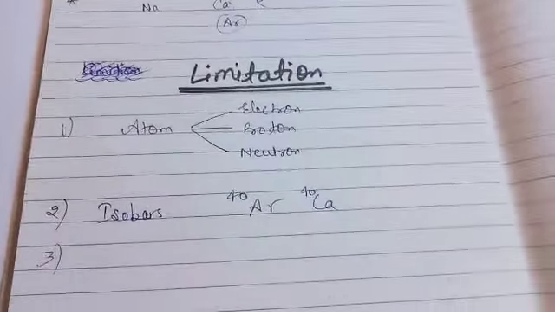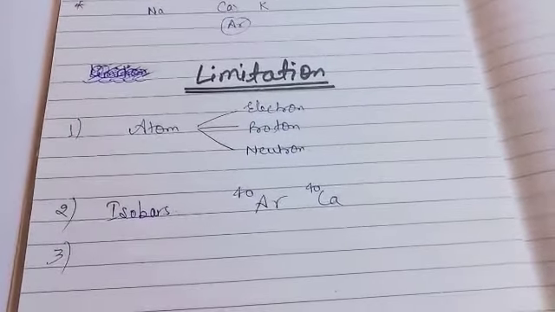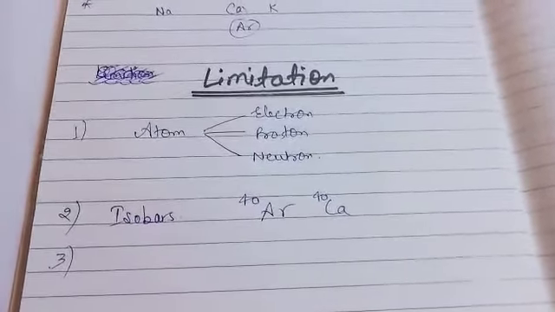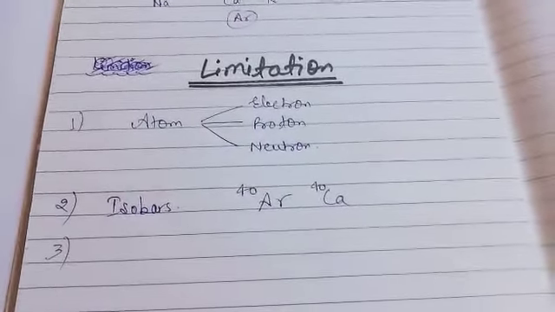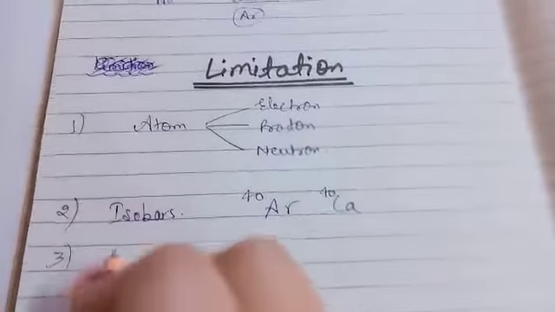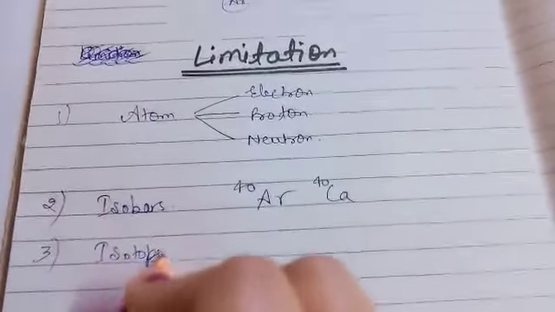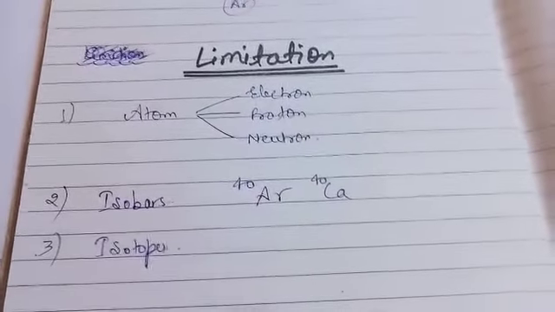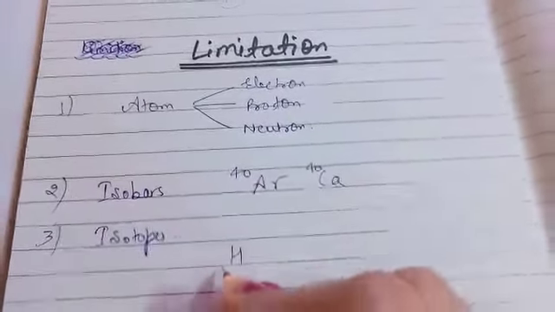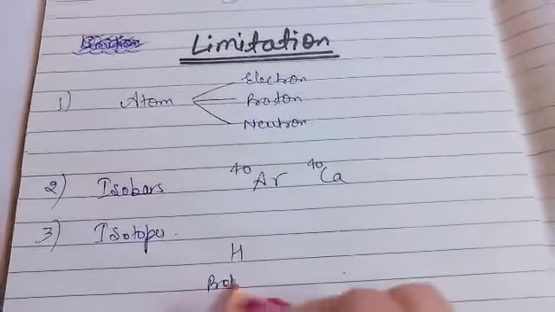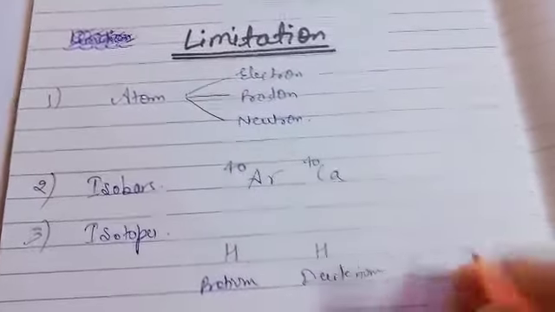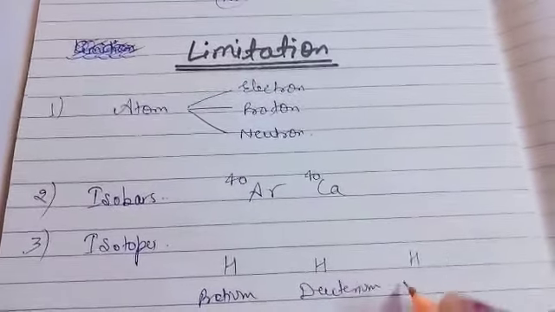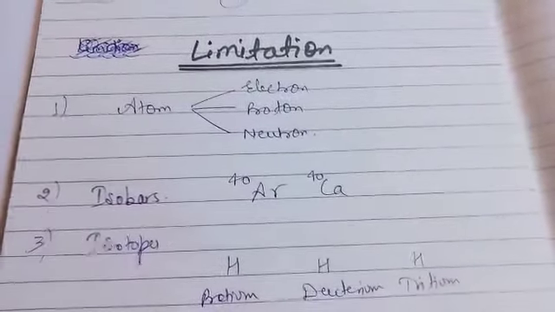Next, Dalton said that atoms of similar elements are identical in all respects. But in case of isotopes, for example, hydrogen has three isotopes: protium, deuterium, and tritium.